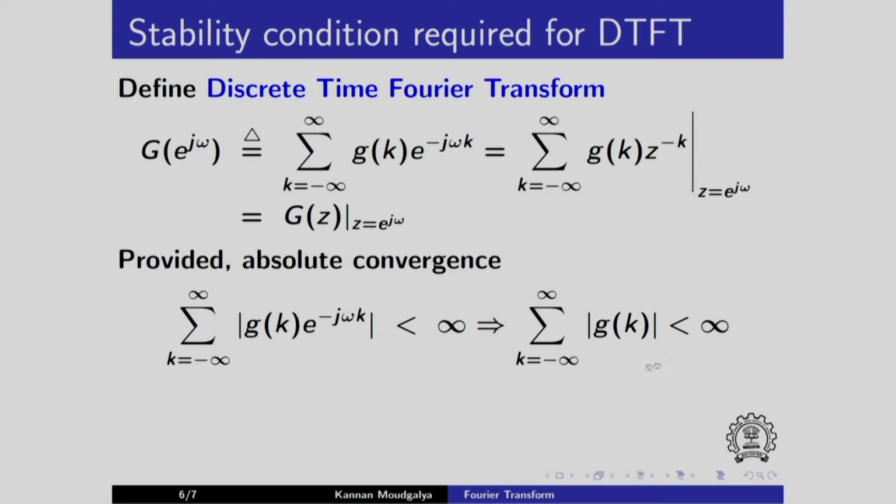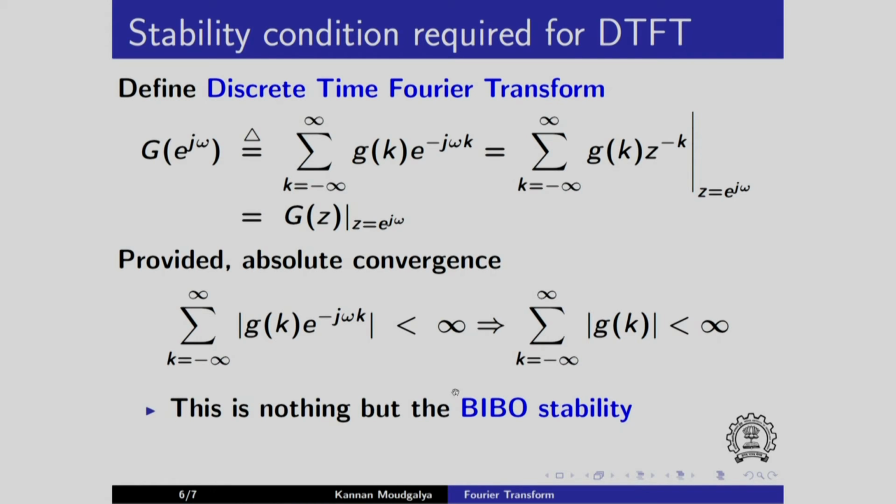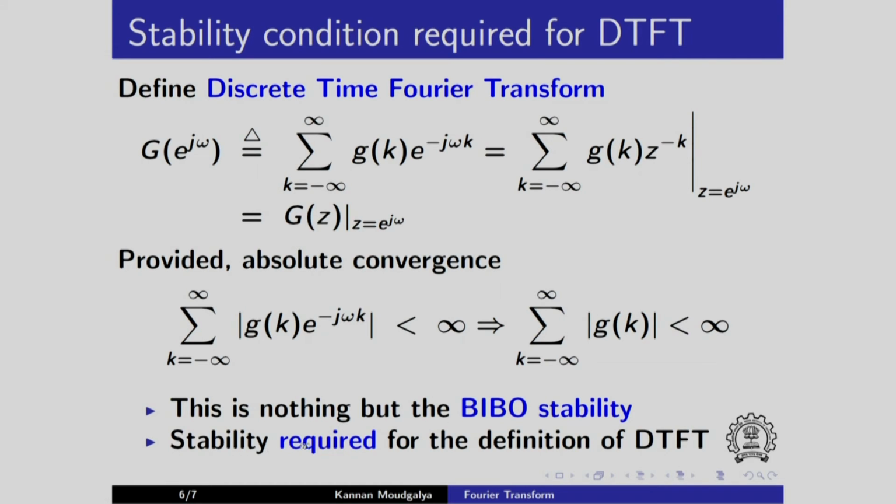Have we seen this before? Can you recall? If you go through previous videos, you will see that this is nothing but the condition for BIBO stability. As a result, stability condition is required for the definition of DTFT. Why do we say required? Because we demanded absolute convergence, which is the same as BIBO stability. So a stability condition is required for the definition of discrete time Fourier transform.